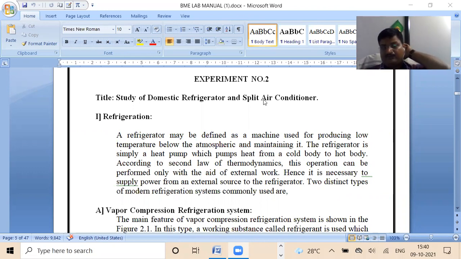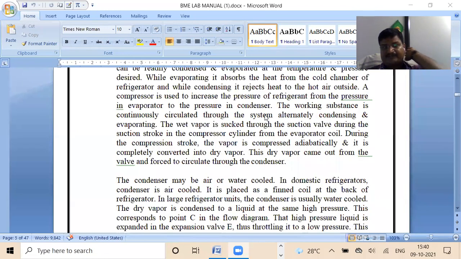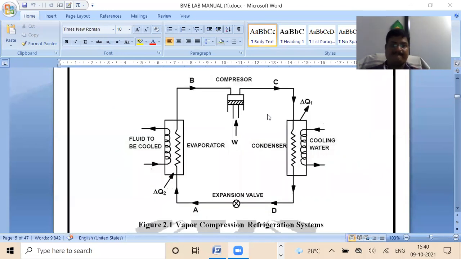Now we will move towards the vapor compression refrigeration cycle. You can see in this figure 2.1 in front of you on your screen, there is a vapor compression refrigeration cycle.